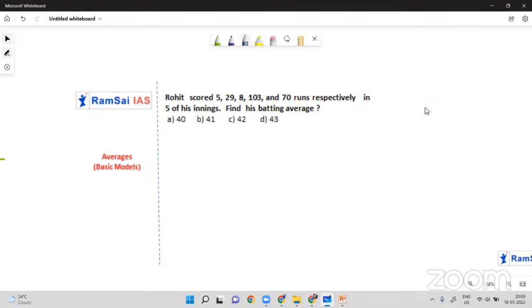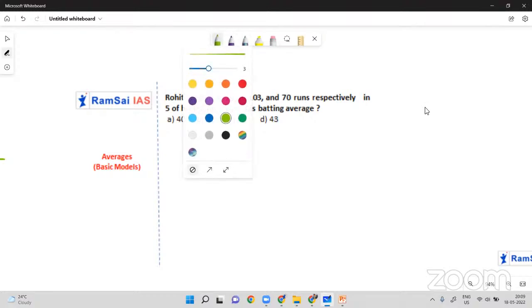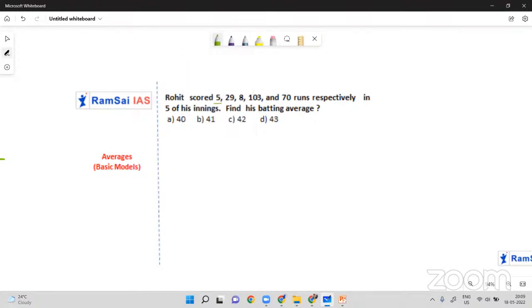But to save time, we just calculate only the units place digits. So what are the units place digits we have here? 5 plus 9 is 14, and in 14 I'll consider only 4. 4 plus 8, 12, so 2. 2 plus 3, 5. 5 plus 0, 5. So the sum should end with 5. 5 by 5 should end with 1. So probably the answer will be 41.